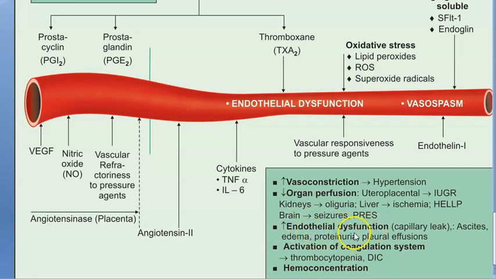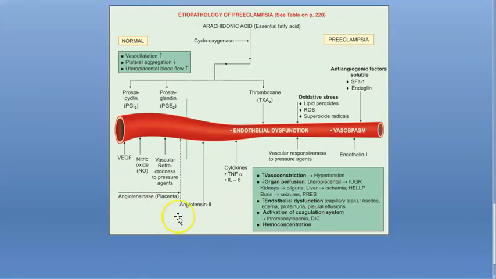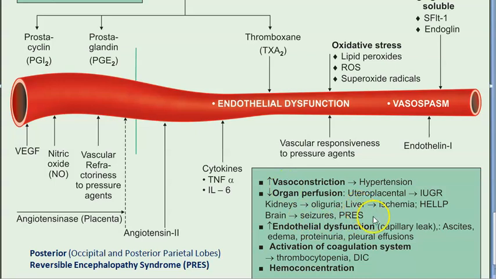Then endothelial dysfunction, ascites, edema, proteinuria, pleural effusion. So proteinuria is because of this endothelial dysfunction, so it is losing protein into the urine. Activation of the coagulation system, thrombocytopenia, DIC, there will be clotting here. So basically you should understand there will be clots, right? And there is hemoconcentration. Instead of hemodilution, there is hemoconcentration here. Okay. Here they are talking about VEGF, nitric oxide. These are normal anyways. Okay. Guys, this PRESS refers to posterior reversible encephalopathy syndrome. PRESS is posterior reversible encephalopathy syndrome, the brain. Okay?